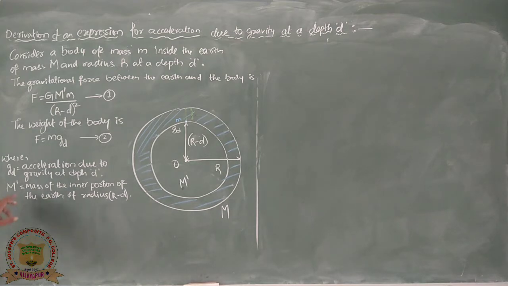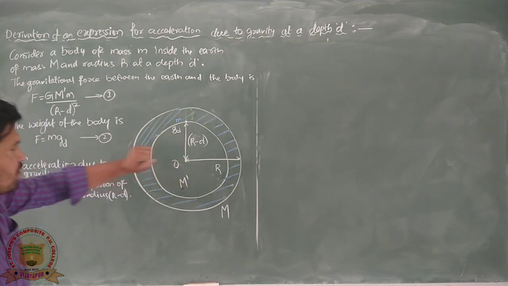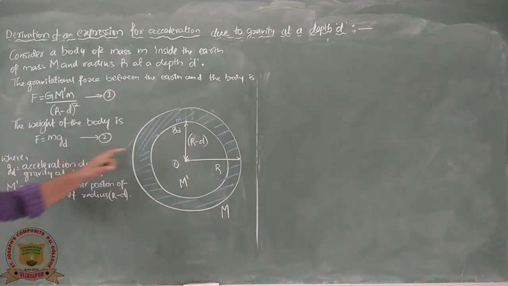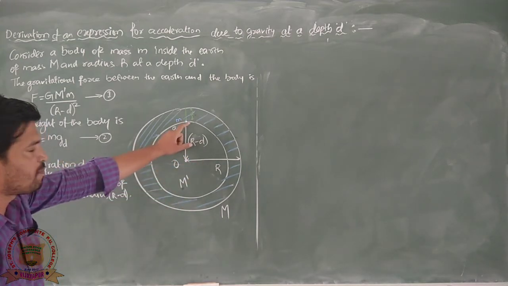So M dash is the mass of the inner portion of the earth and its radius is R minus d, and g d is the acceleration due to gravity at a depth d.